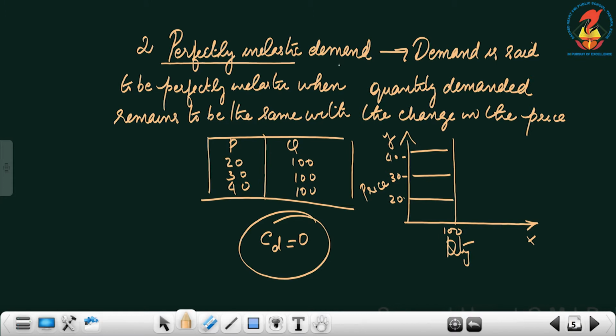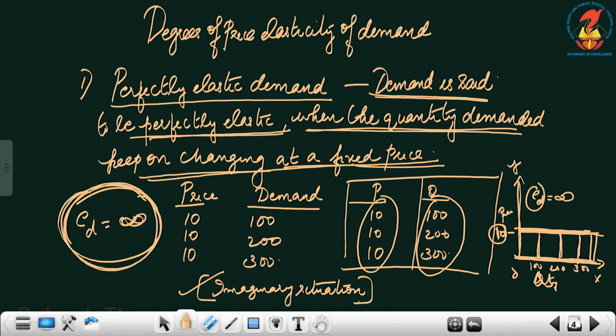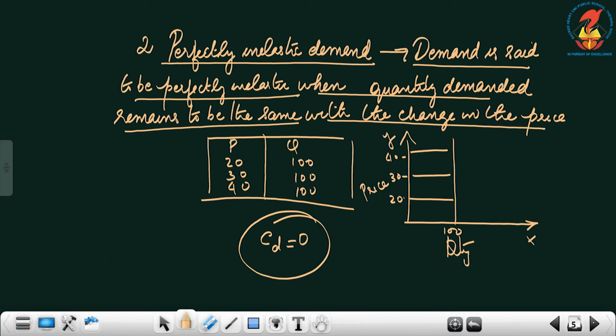Next is perfectly inelastic demand. So, perfectly elastic demand, perfectly inelastic demand. Demand is said to be perfectly inelastic when the quantity demanded remains the same with the change in the price. In the previous one, quantity was keeping on changing, price was fixed. But here, price is keeping on changing, but the quantity is fixed.